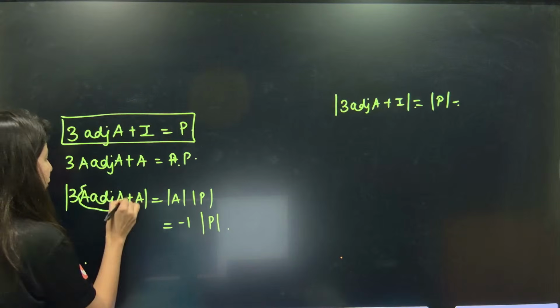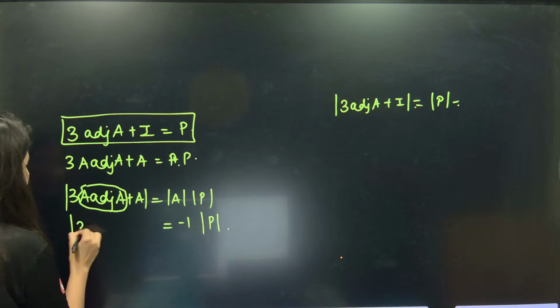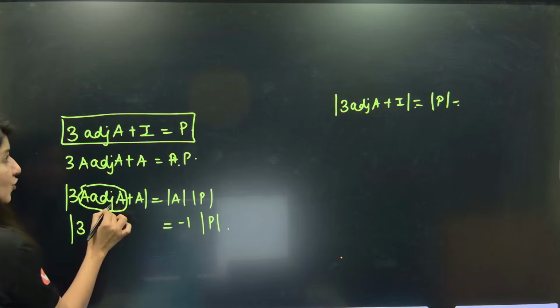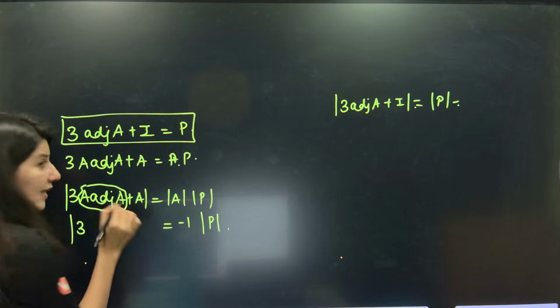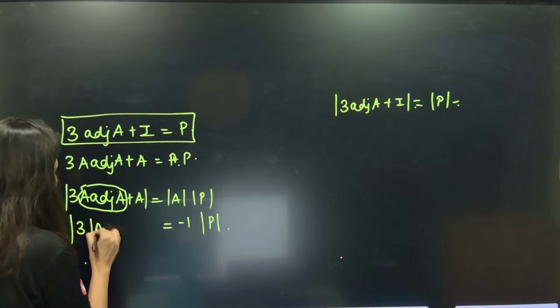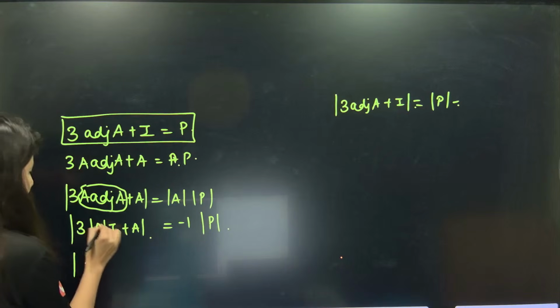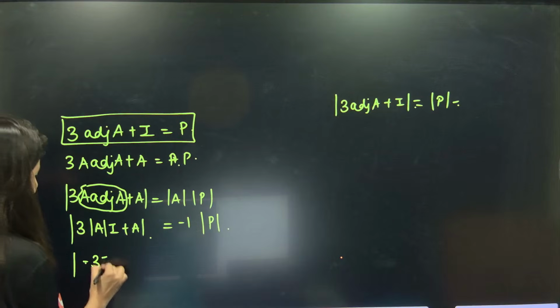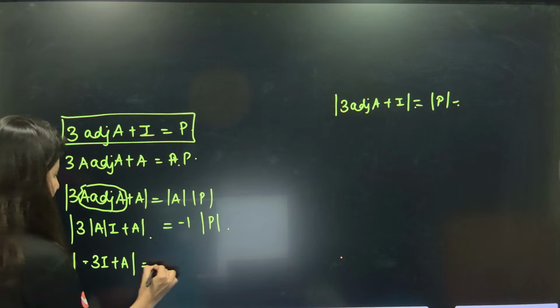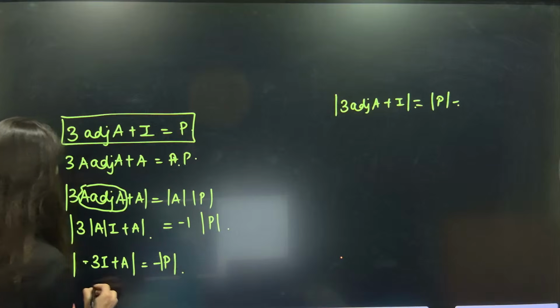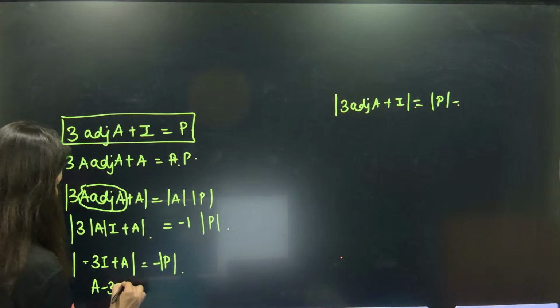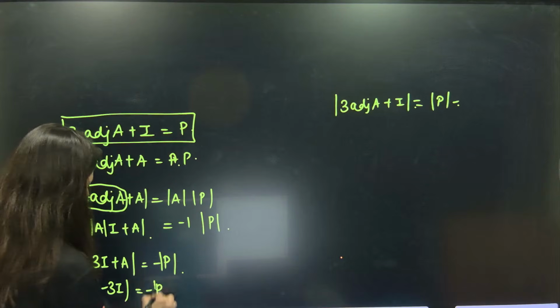A times adjoint A, remember the property: A times adjoint A is determinant A into identity. So -3A plus A is equal to minus determinant P. So A minus 3I is equal to minus determinant P.